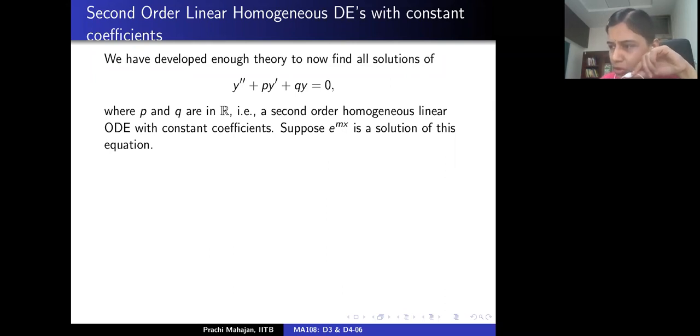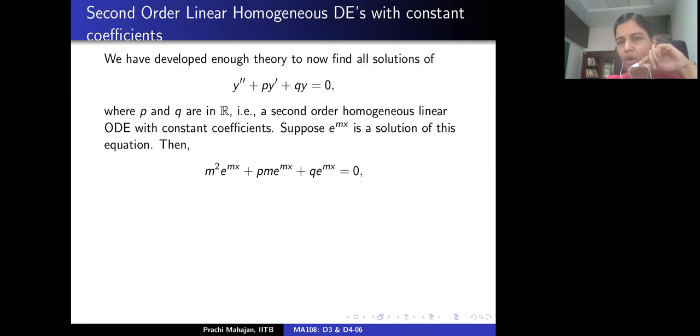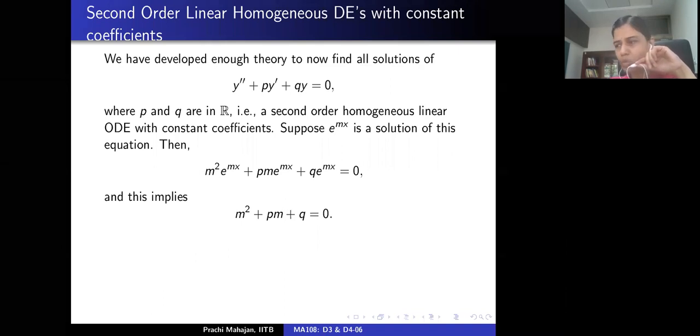If y equal to exponential mx is indeed a solution of this equation, then if you plug that in, you get m square exponential mx plus pm exponential mx plus q exponential mx equal to 0, which means that m must satisfy this quadratic polynomial, m square plus pm plus q equals 0.